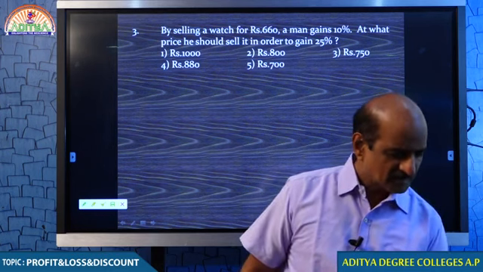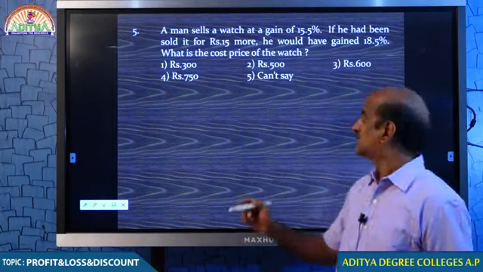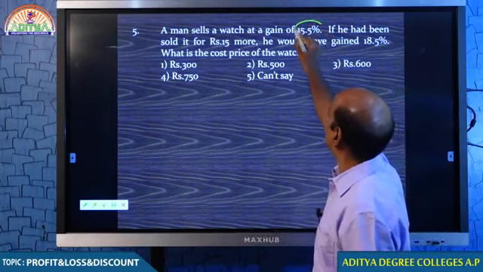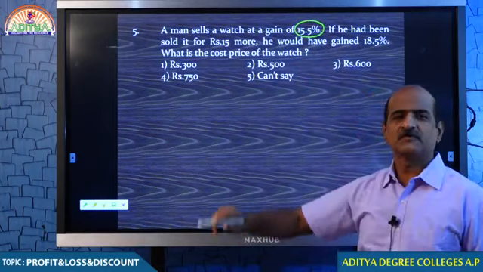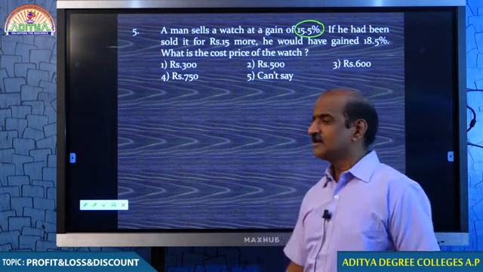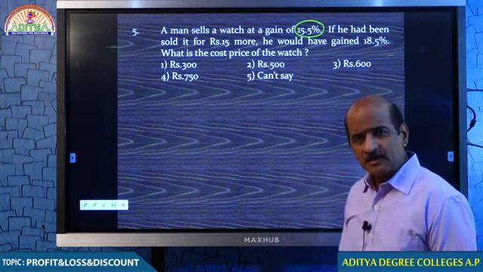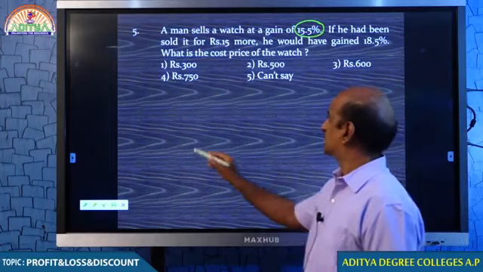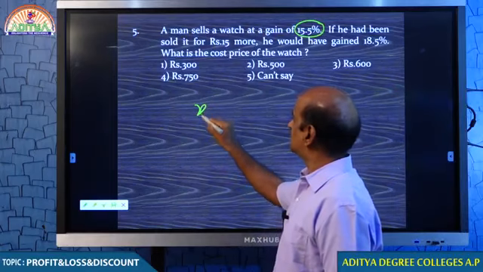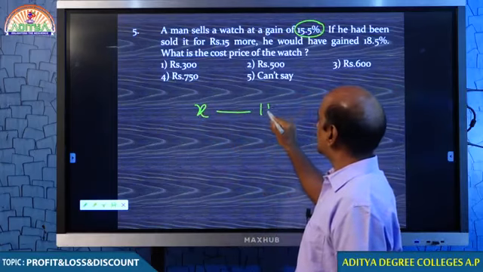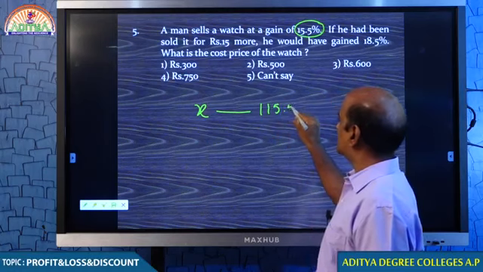A man sells a watch at a gain of 15.5%. We don't know what price he sold it for, but it is given that he sold at a gain of 15.5%. You want me to explain in detail? No problem. It was actually sold for X rupees, and there he gets a profit of 15.5%.